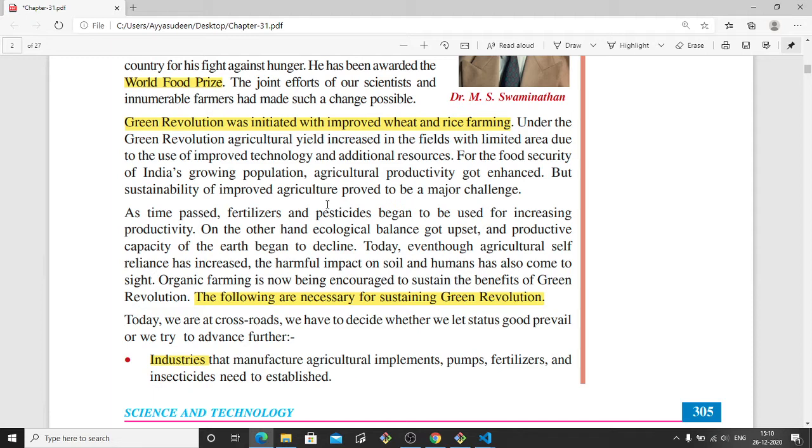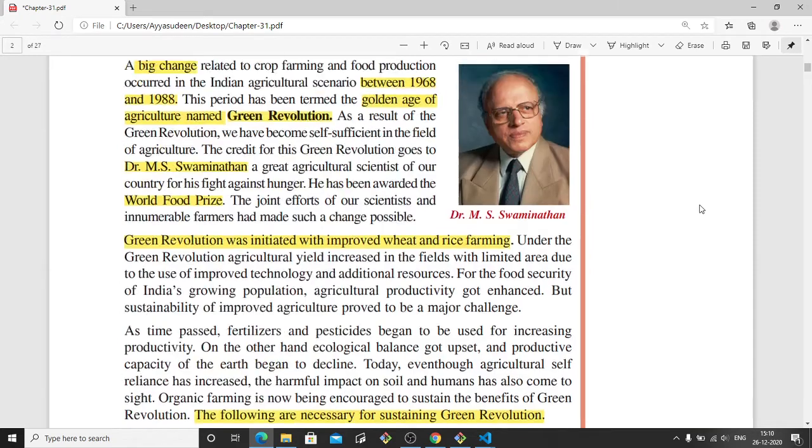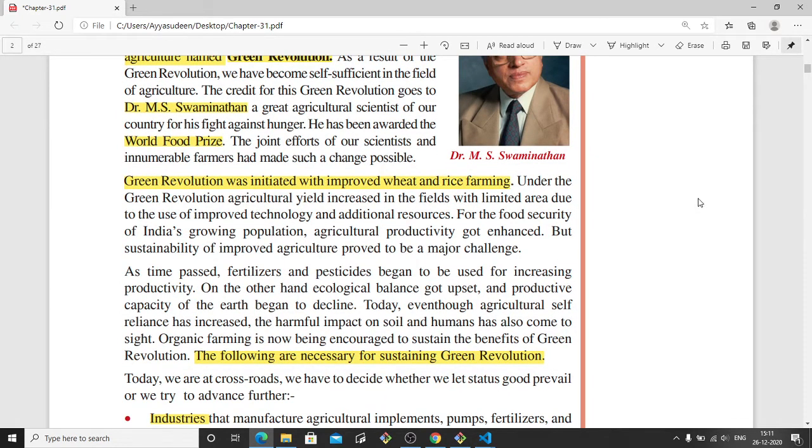In India, the majority of the people eat rice and wheat. Most of the North Indians eat wheat, that is roti and chapati. South Indian people mostly eat rice. By increasing this wheat and rice, the main goal was to provide a lot of food to the poor people and those who are suffering without food. So the green revolution was initiated with improved wheat and rice farming.